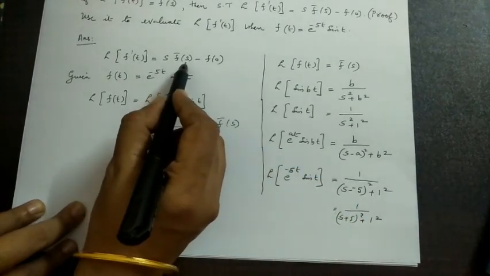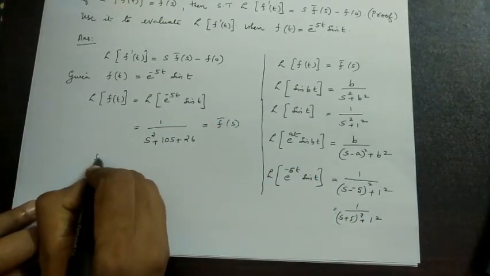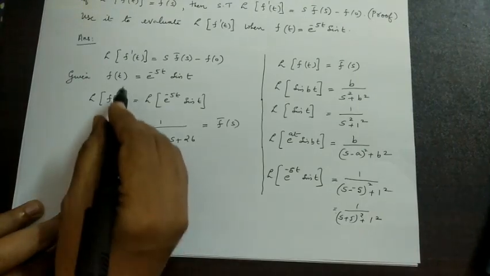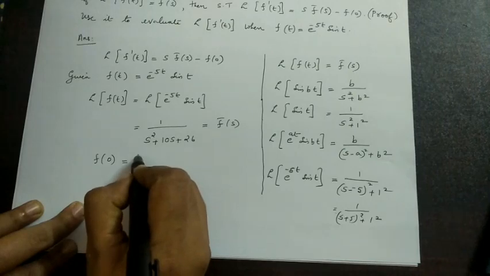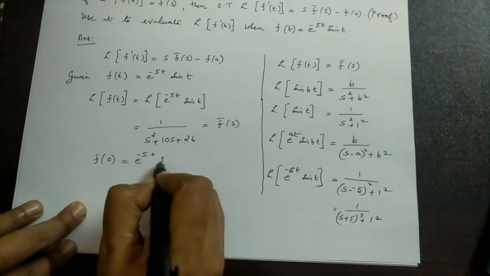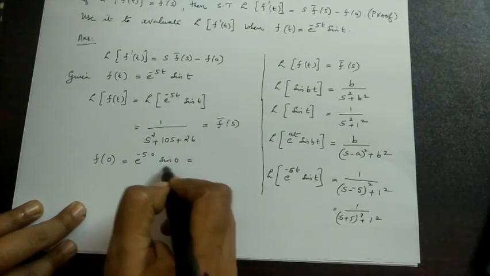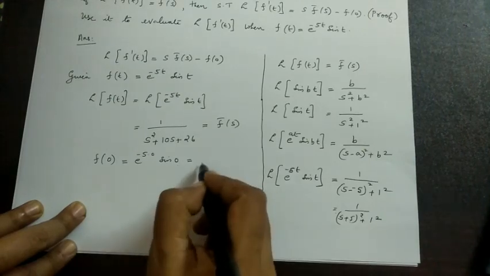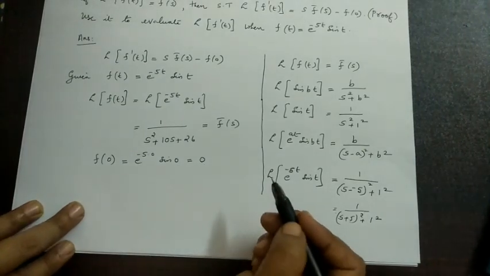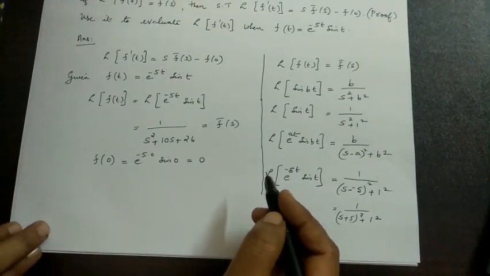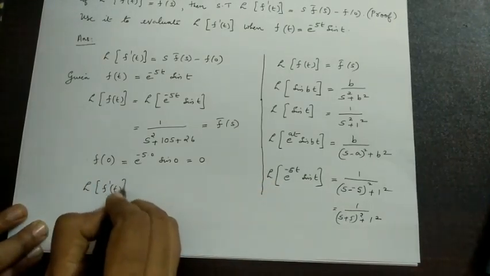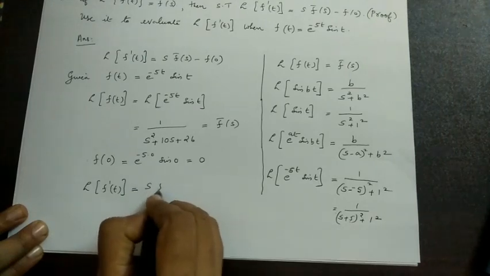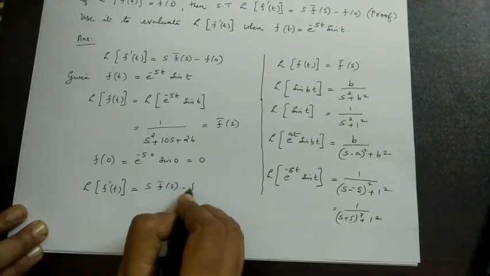So one term we got. Now f of 0. Since f of t is e raised to minus 5t sin t, f of 0 is e raised to minus 5 into 0 sin 0. We know that sin 0 is 0, therefore this is equal to 0. Now we have L of f dash t is equal to s f bar s minus f of 0.